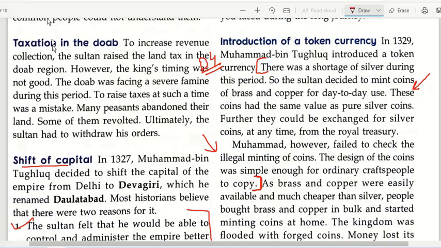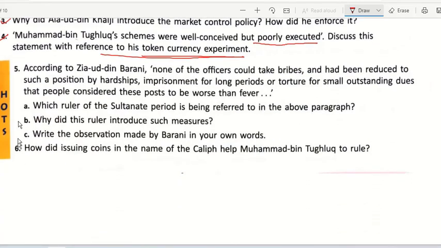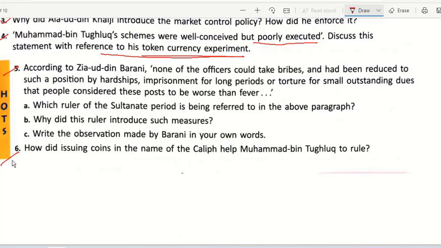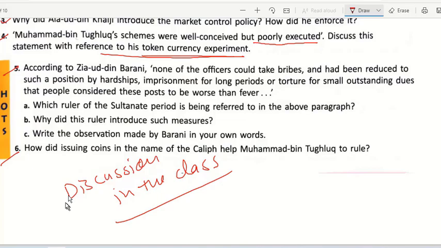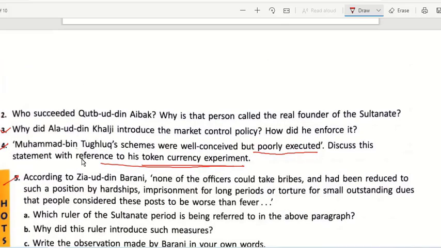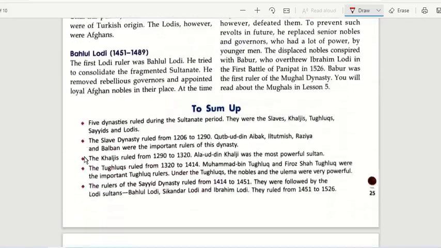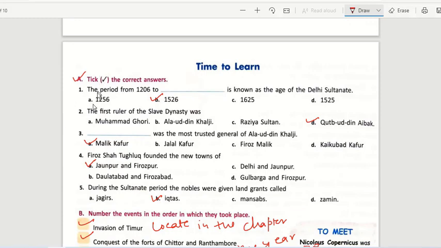Okay, now we are left with question number 5 and question number 6. These we will discuss in the class. Okay, so that would be all for now. You just mark them in your notebook and you will be doing them in the register. Now the first part of the question, that is section A, you will be doing in the book itself. B you will be doing in the book itself.